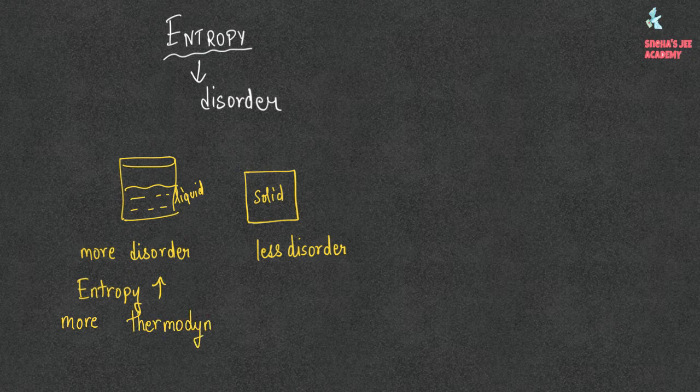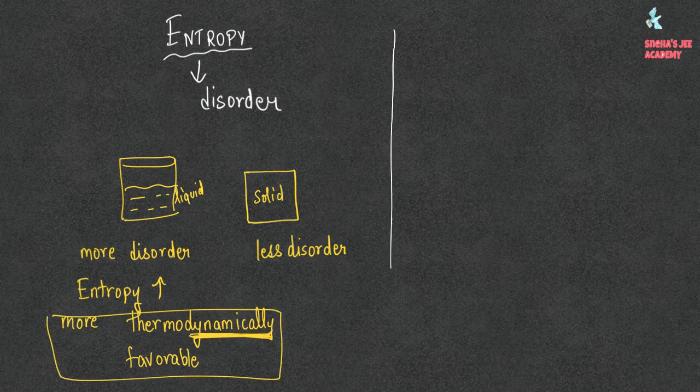So thermodynamics is the change in heat energy. So you can relate it as the entropy is the amount of disorder. So the more disorder there is, the more change there is, and dynamics is related to change. So you can remember it like that. So the more entropy, the more thermodynamically favorable.